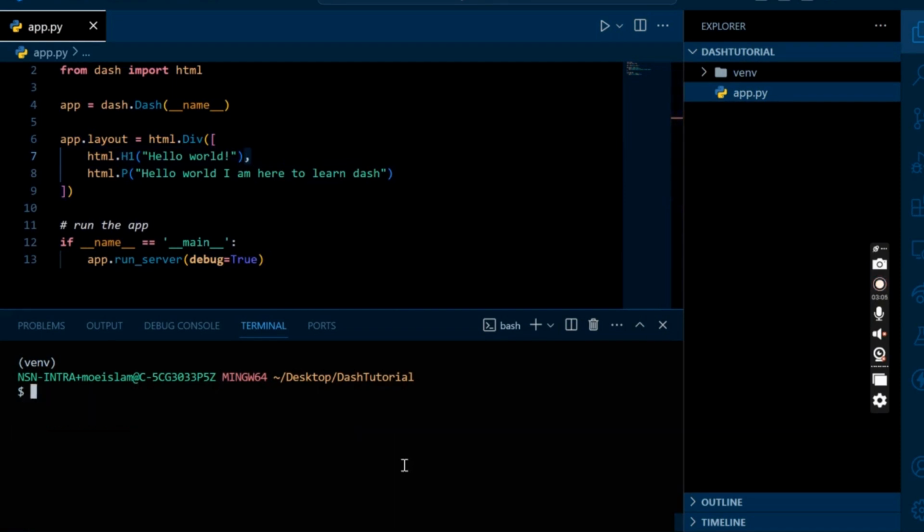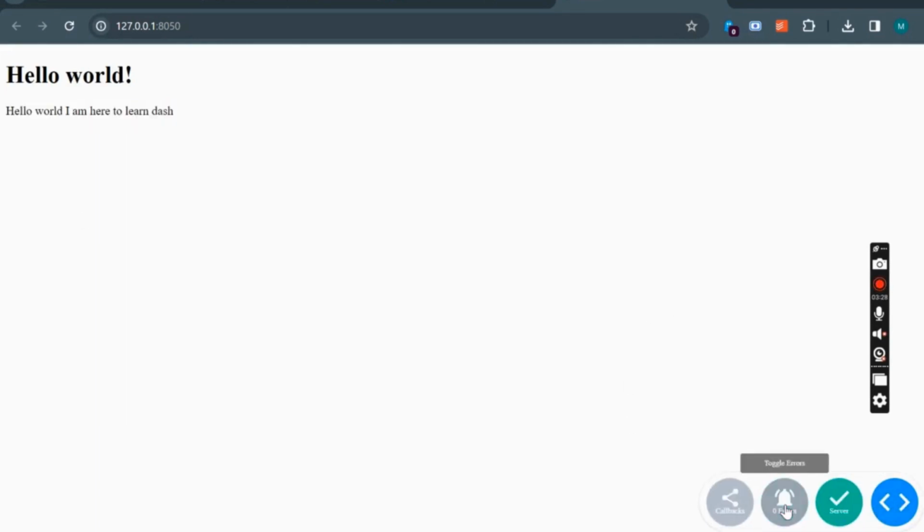Now let's run this small app using app.py. You will get a URL. Just click on it and you will see we got our very first app, hello world. You will also get a nice little icon here, so in case you have any errors, they will be shown here. There are a couple of options here, callbacks and servers, that we will get to in the next video. Thank you for watching.